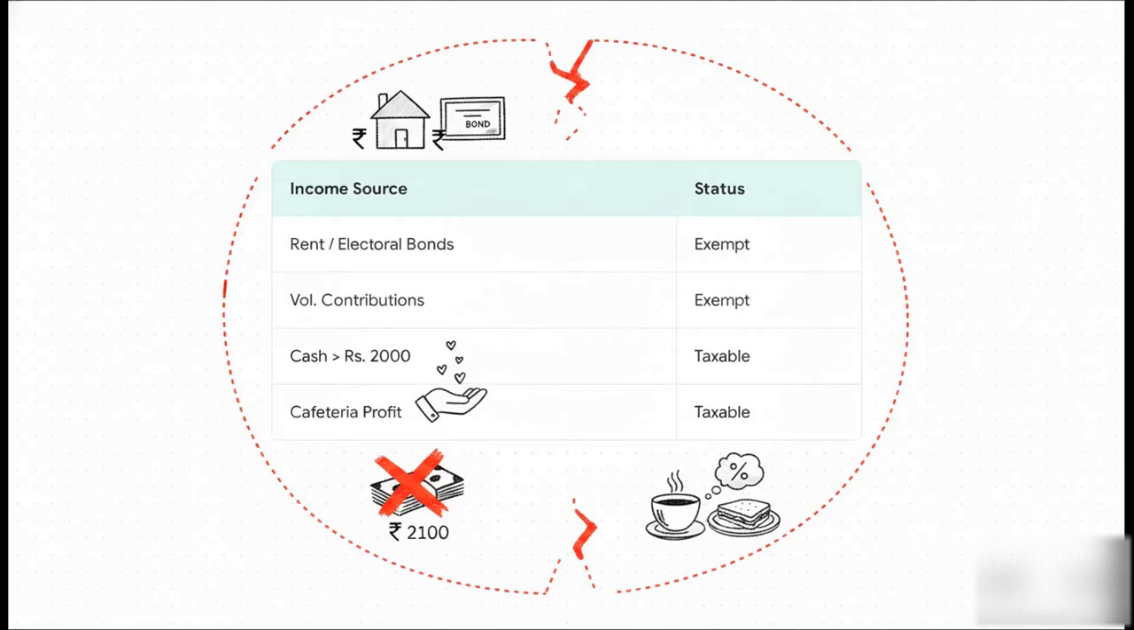Okay, let's put this into practice with a computation scenario, exactly like a puzzle you're going to see on the test. Let's assume all conditions are met. Standard voluntary contributions, electoral bonds, and rent received from a property are fully exempt. That's great. But notice the taxable column? If a party accepts cash contributions exceeding 2,000 rupees, like these 2,100 rupee donations shown here, that entire amount becomes taxable. Furthermore, if the party runs a standard business, say a cafeteria in their headquarters, the net profit from that business is fully taxable. It's a great example of how that tax umbrella definitely has some holes in it.